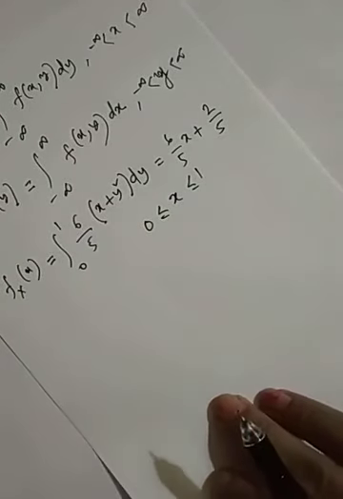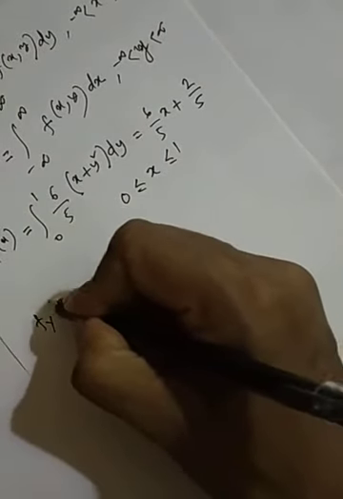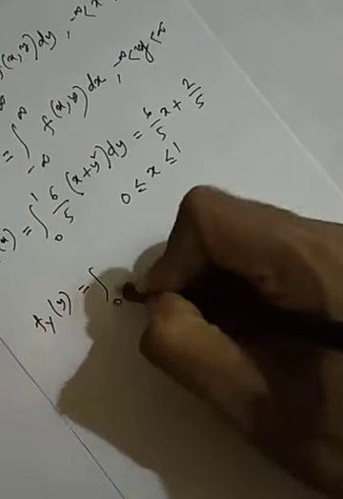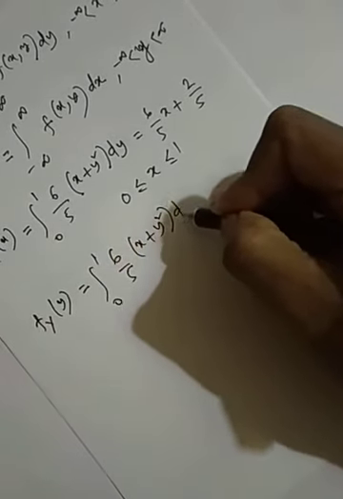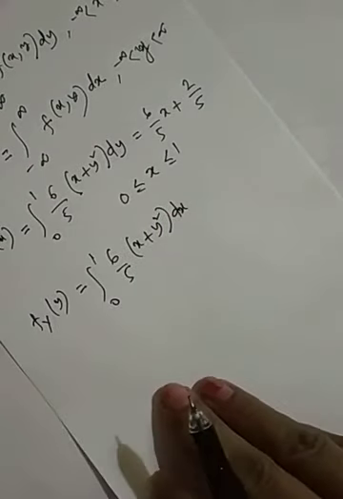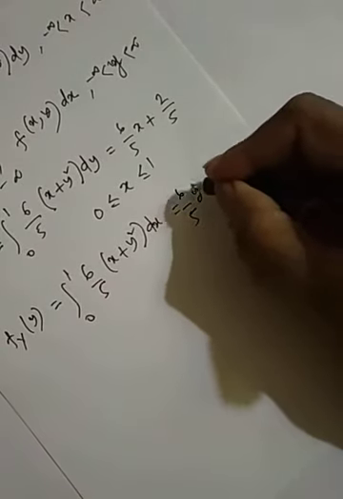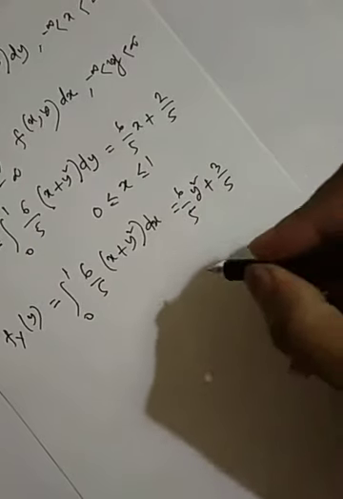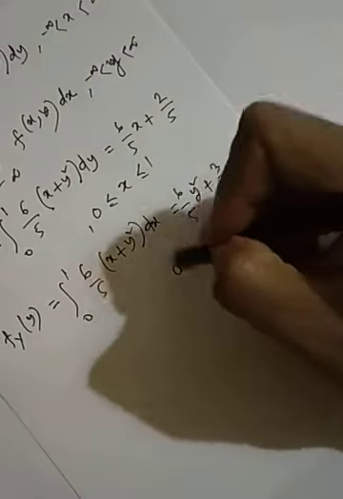Now you have to find the marginal PDF of y. So f_Y(y) is the integral from 0 to 1 of 6/5 (x + y²) dx. If you do this integration, you will get 6/5 y² + 3/5, for 0 ≤ y ≤ 1. These conditions you have to write. So number 3 question is over.